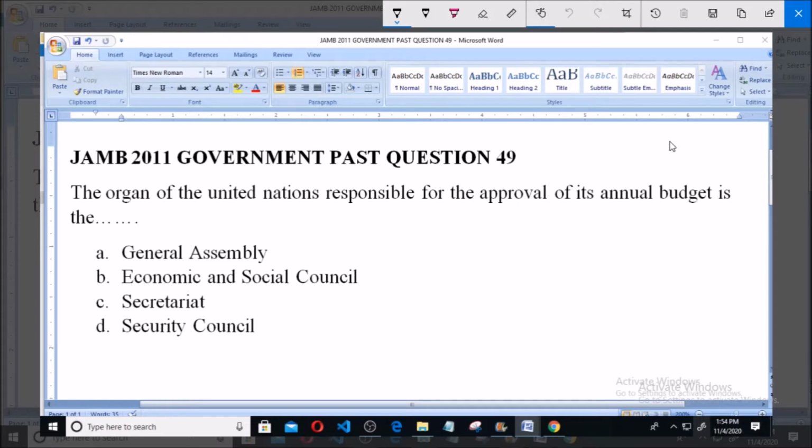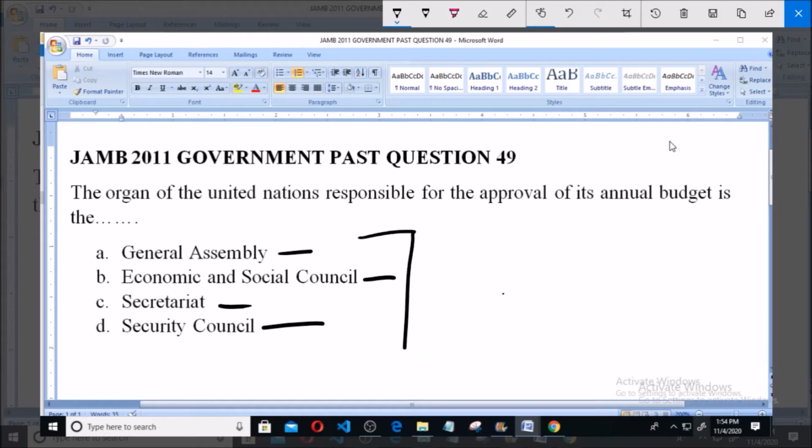Question number 49 says: the organ of the United Nations responsible for the approval of its annual budget is the dash. The organ of the United Nations responsible for the approval of its annual budget is the dash. A. General Assembly. B. Economic and Social Council. C. Secretariat. D. Security Council.